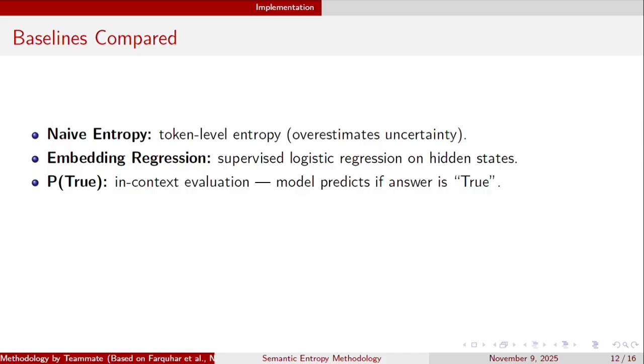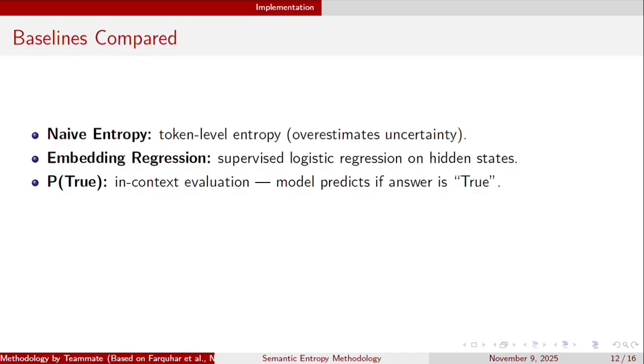In the paper of the embedding regression model, the authors fine-tuned their LLM on a dataset of questions to predict whether the model would have been correct. So rather than fine-tuning the entire LLM, what they did, they simply took the final hidden units and trained a logistic regression classifier to make the same prediction.